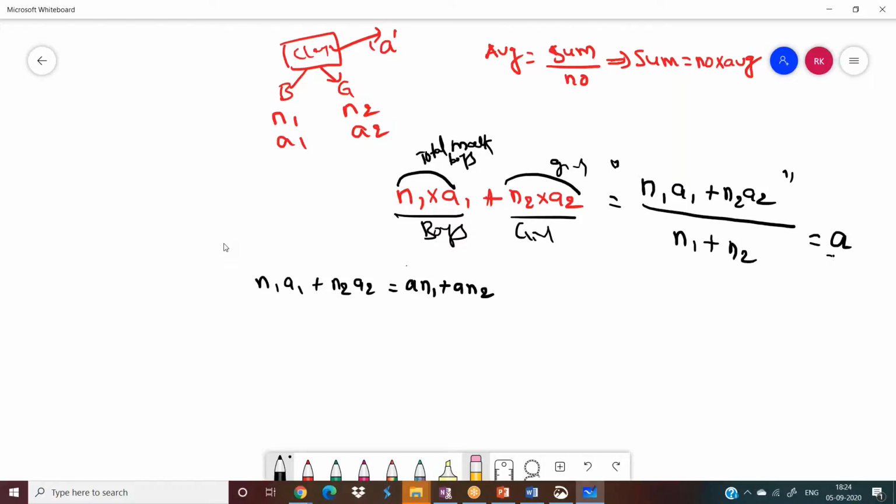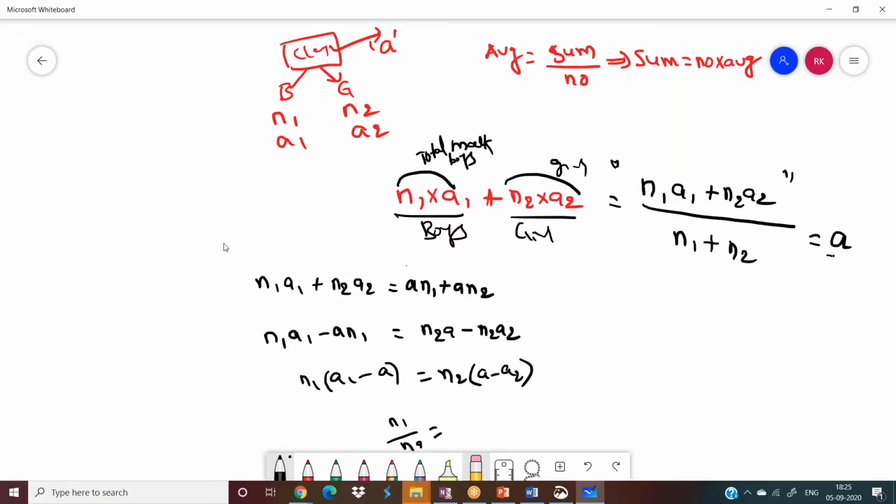And now I'll do one thing. I'll take N1 to one side, N2 to another side. From this you can write n1 equals a1 minus a, n2 equals a minus a2. From this I can write n1 by n2 equals a minus a2 by a1 minus a. This is alligation. This is called alligation. So in what ratio should you mix boys and girls to get that average a? In the ratio of a minus a2 by a1 minus a.